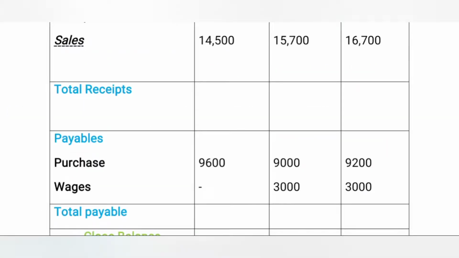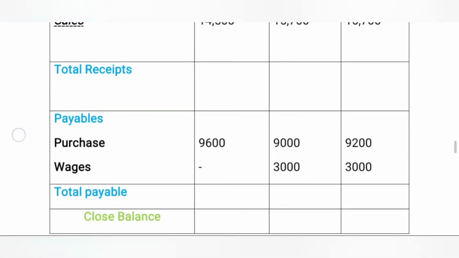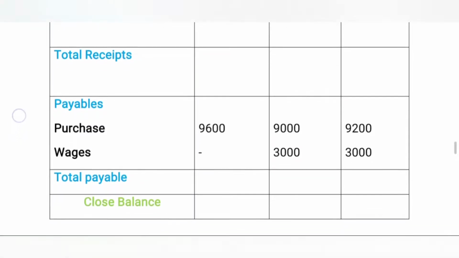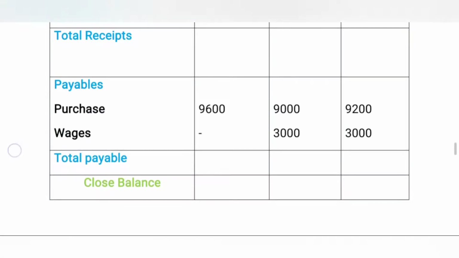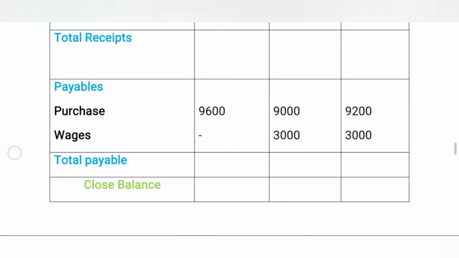Now coming to the pro forma of the cash budget. Here wages are payables. It is section 2. Now coming to the wages section, April is nil amount, then coming to May it is 3,000, then going to June it is 3,000.